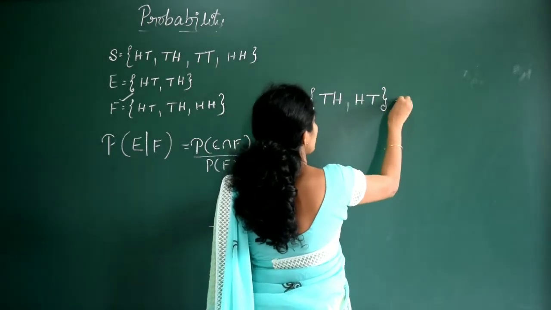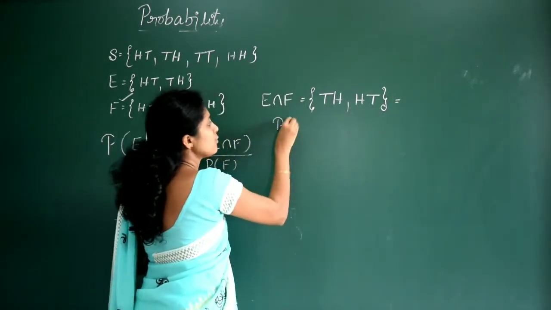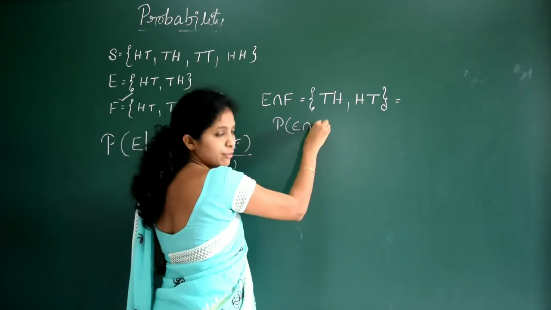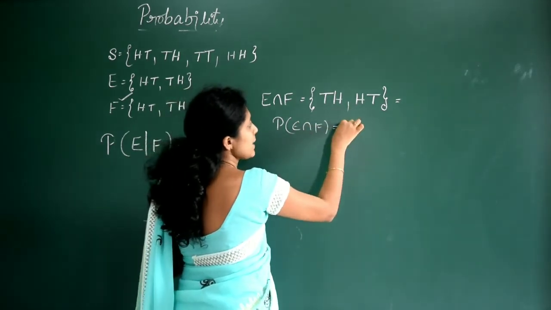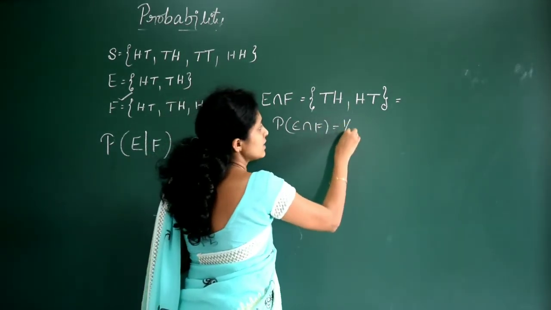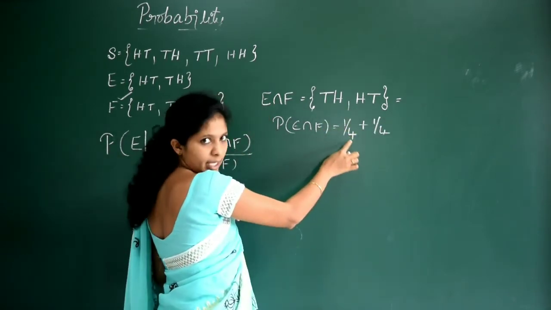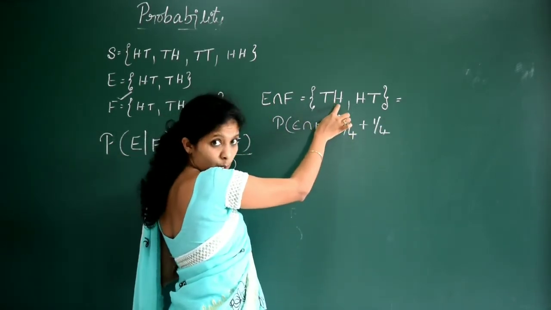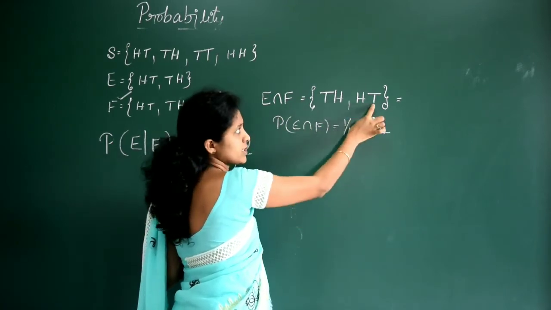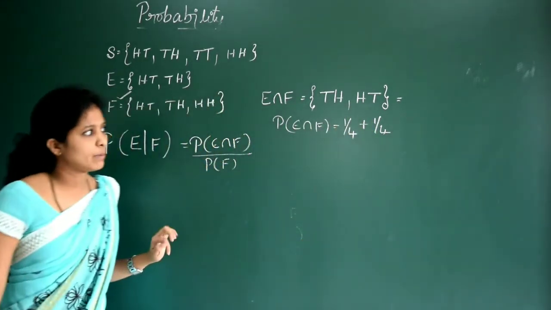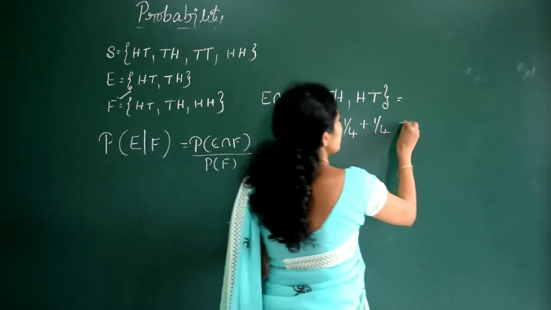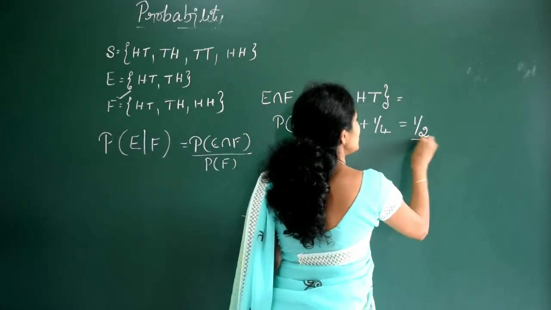What is the probability of this? Probability of E intersection F will be equal to 1 by 4 plus 1 by 4. Is it clear? Probability of TH will be 1 by 2 into 1 by 2, it will be 1 by 4. This is also 1 by 2 into 1 by 2, 1 by 4. It is equal to 2 by 4. I can write 1 by 2.